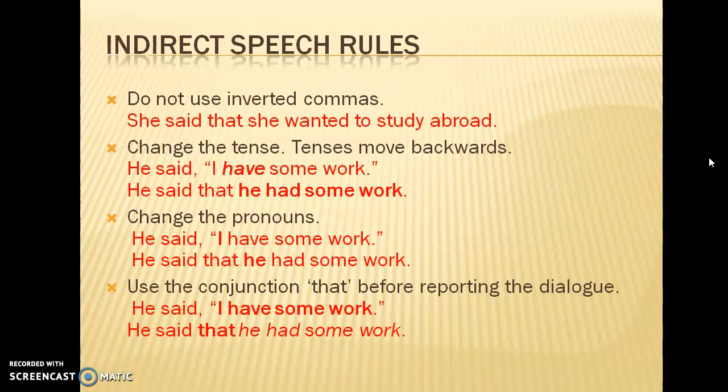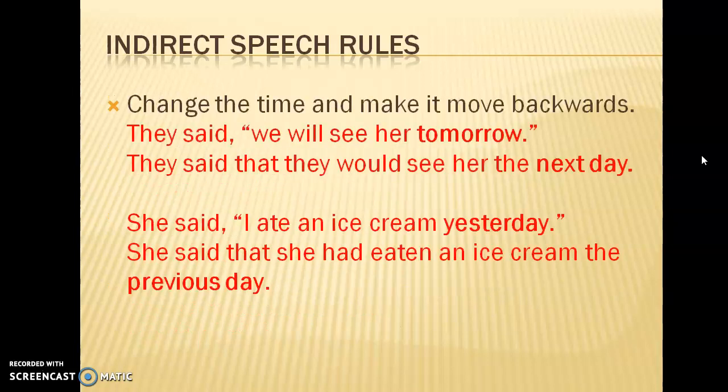What is the dialogue? I have some work. And you will always use the conjunction that before the dialogue. He said that he had some work. So remember, do not use inverted commas, change the tense, change the pronouns, and always use the conjunction that before the dialogue when you convert a sentence from direct to indirect speech.